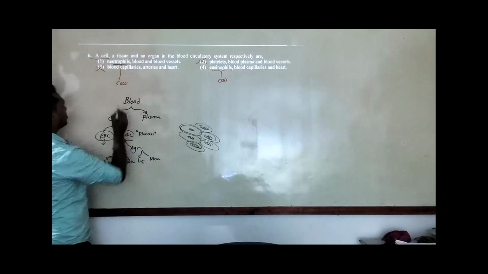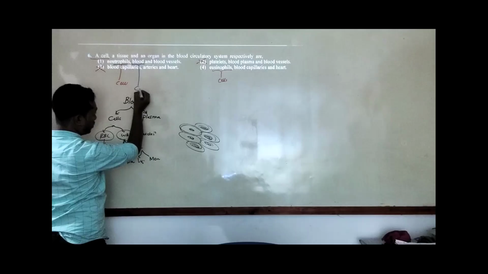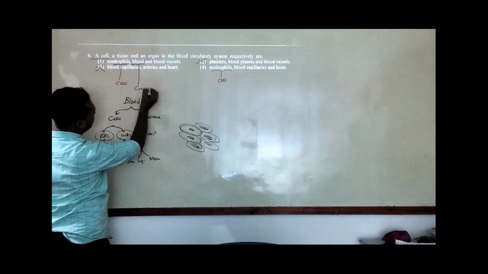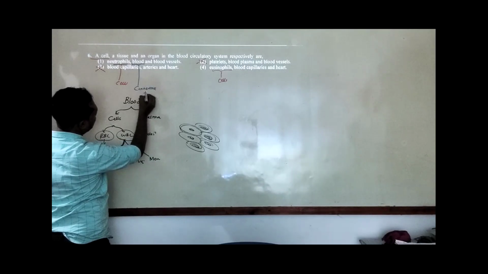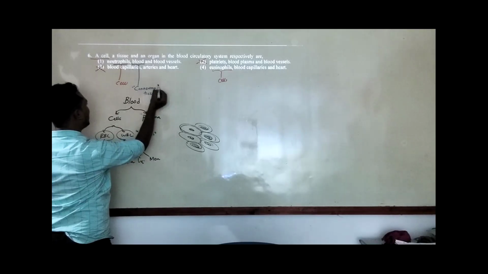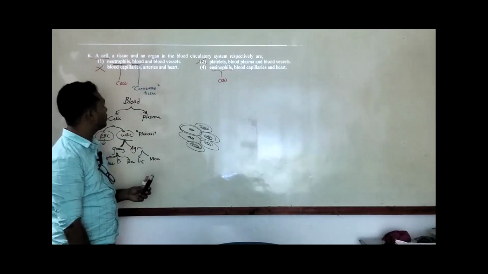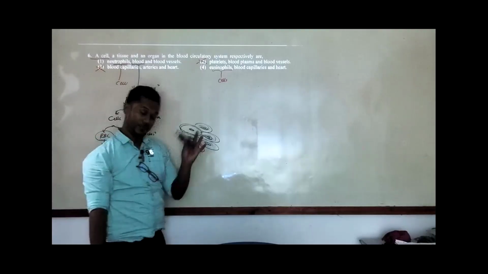In the first answer, blood is a special type of connective tissue. So we can directly consider blood as a connective tissue. That part is also correct in the second answer, first answer.